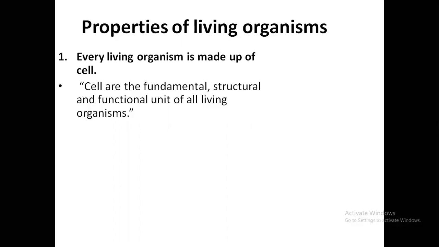So cells are small, fundamental building blocks that form the structure of the organism, as well as carry out all the different functions or physiological processes within living organisms. And that is why the cell is also termed the unit of life. Okay. Now, the cell was discovered by Robert Hooke in the year 1665.